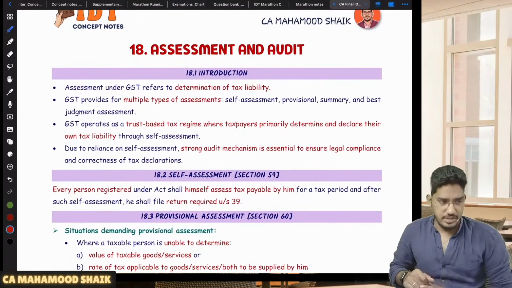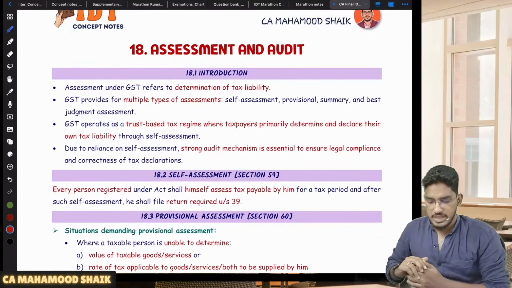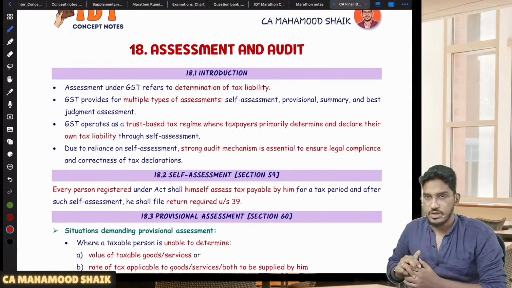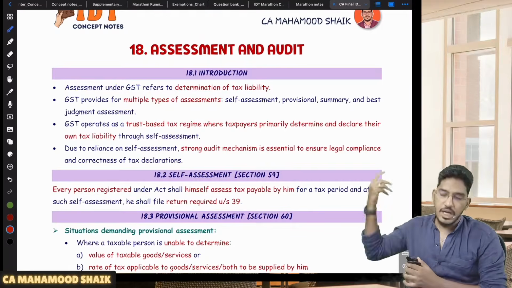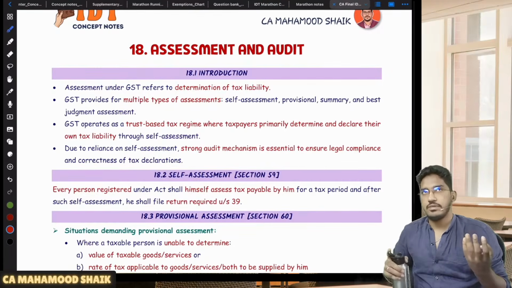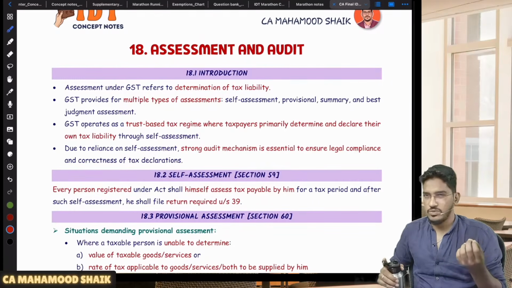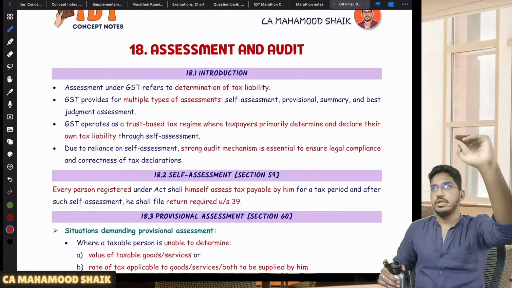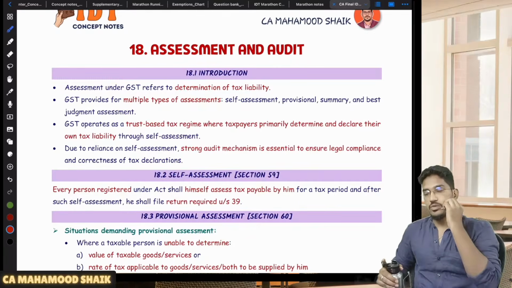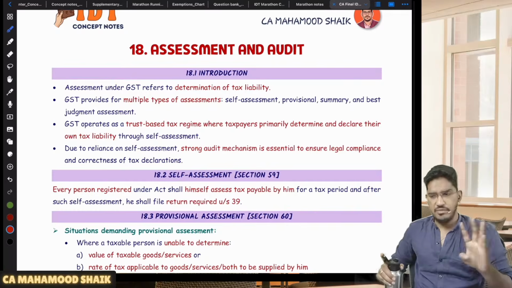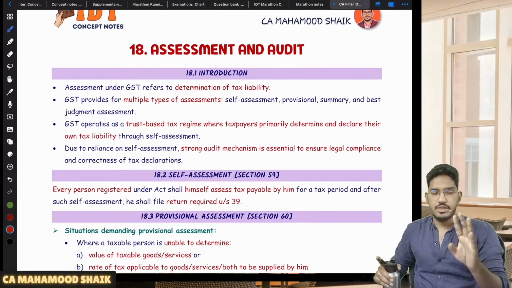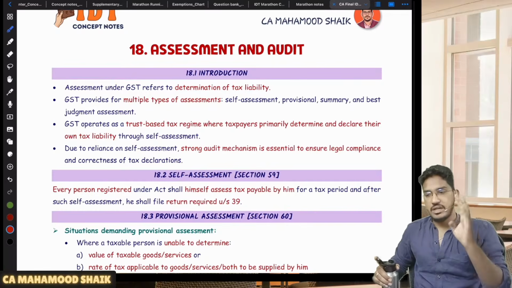We have some major chapters. See, major chapters which I want to cover is refunds. Refunds, one thing I have to cover, and refunds I will do. Thereafter I will do appeals also. Advance ruling and all this is miscellaneous concepts. So remaining chapters after this assessment and audit, which I will revise, is refunds. 100% I will do. Many of the students will have a confusion regarding refunds, so that refunds related revision I will do.